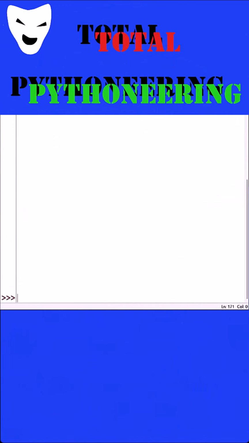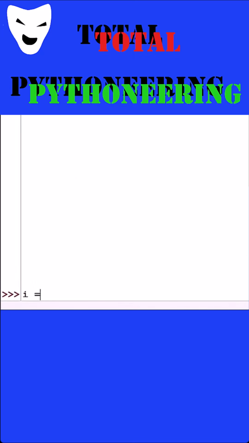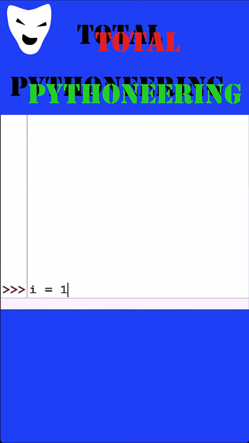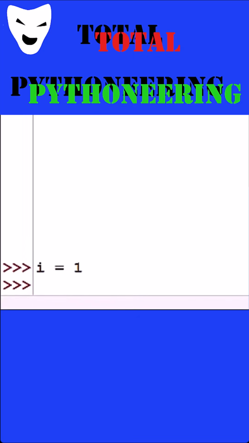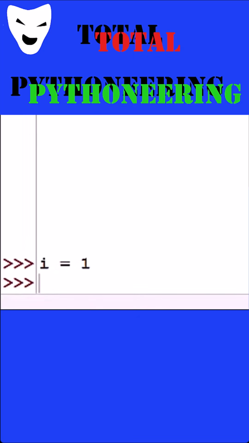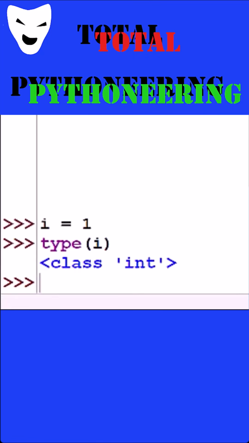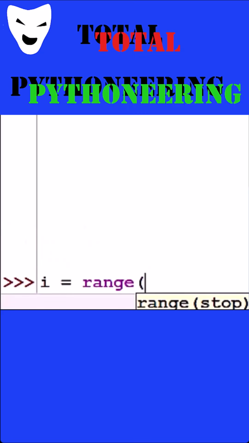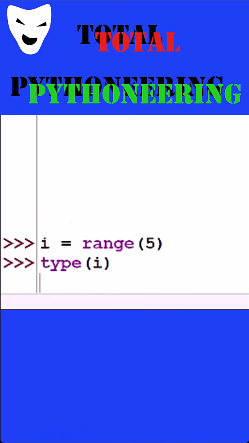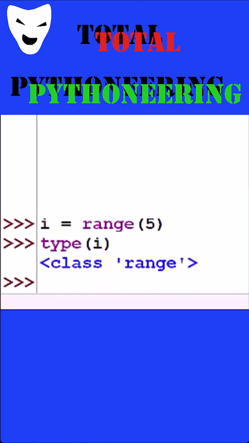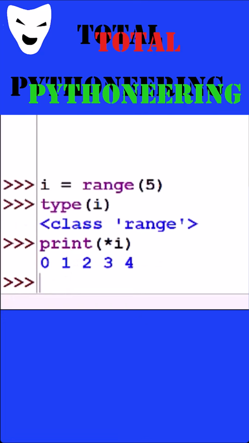By now, I'm sure we're all used to the idea that Python's main mission is to take whatever we type and convert it into an object. In this case, Python would take the number 1 and bake it into a class called int. And in like manner, we'll probably remember also that whenever we use something like range, we're simply going to get a class instance of something called range. And if we take the contents of range, for example, we'll get all of our values.